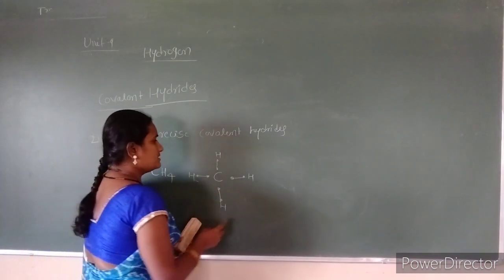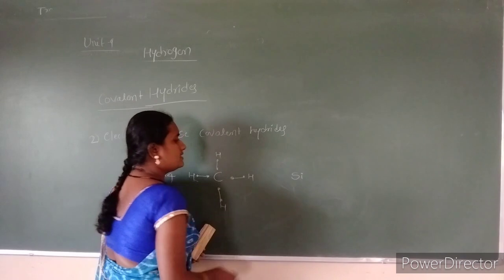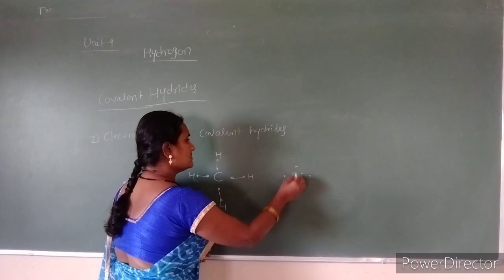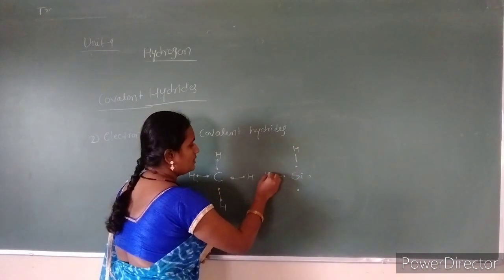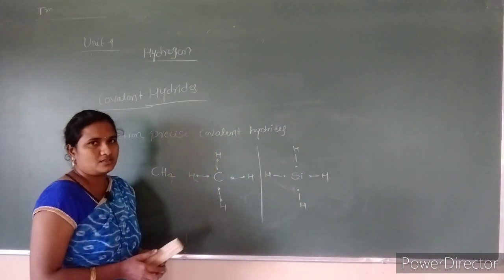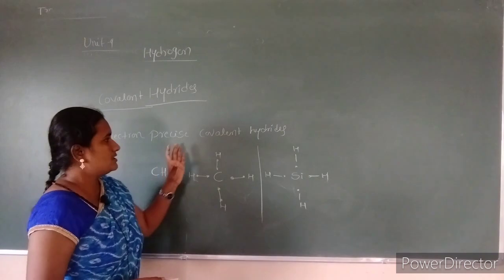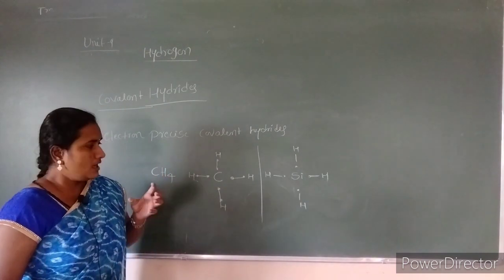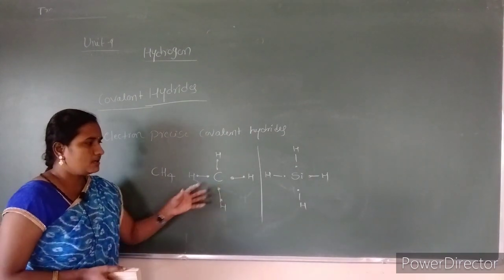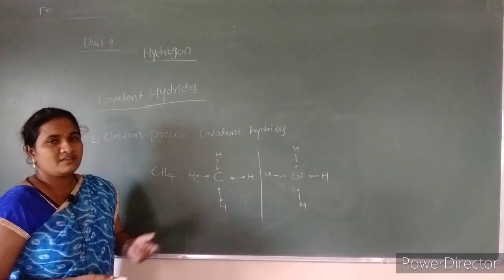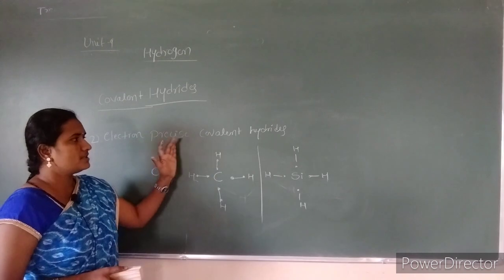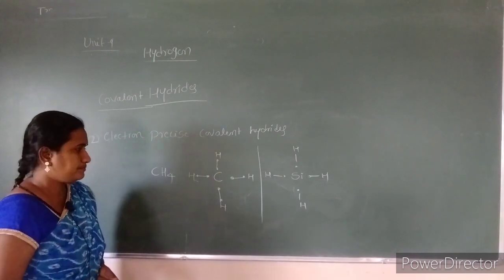Another example is silane. Silicon is the central atom here. Silicon has 4 valence electrons. It also makes 2 center 2 electron normal bonds with the hydrogen, and it completes its Lewis dot structure. In this way the electron precise compounds have the required number of electrons to complete their Lewis structure. That is why they do not accept electrons, and they do not donate electrons either. These are the examples of electron precise covalent hydrides.